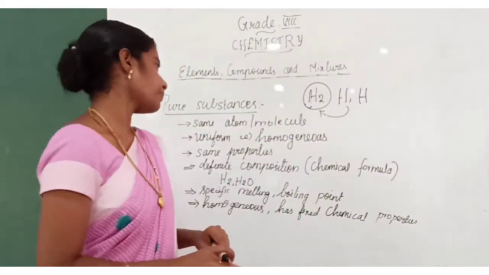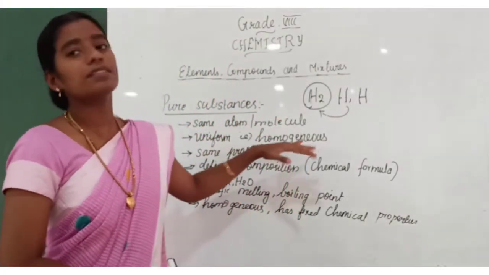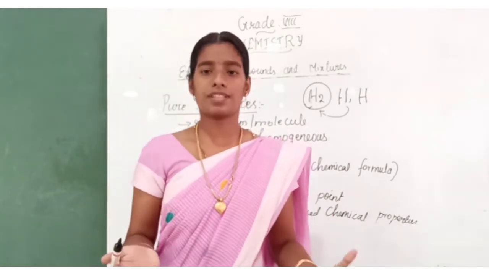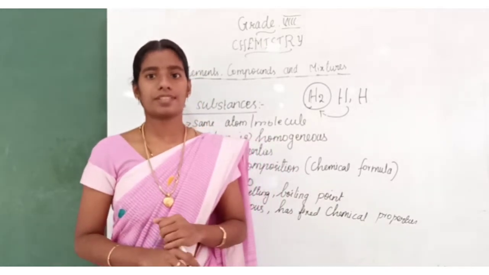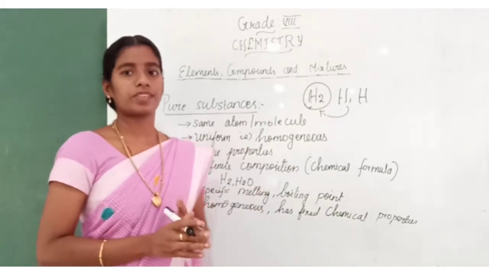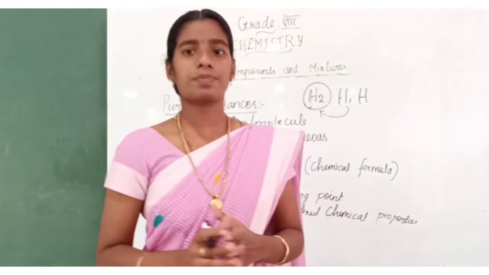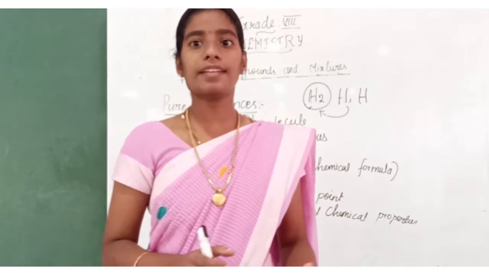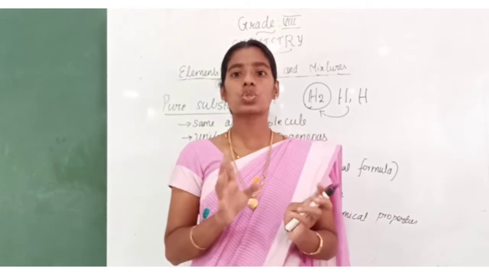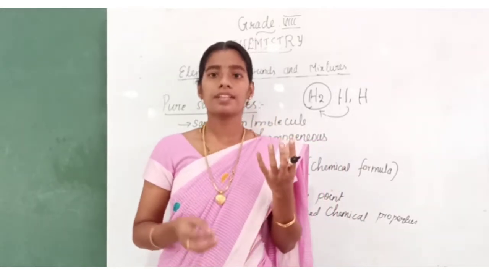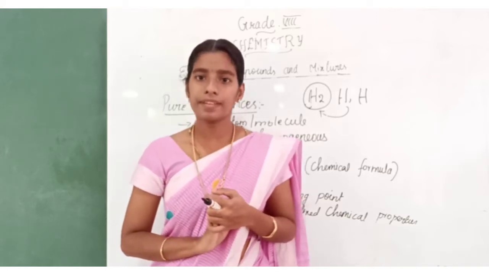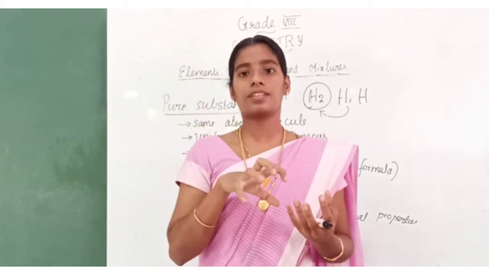Clear? Next, pure substances are otherwise called homogeneous. Why are they homogeneous? Because the distribution is uniform. Consider sugar. You have water and you mix sugar in that water. What will happen? The sugar starts dissolving in the water.